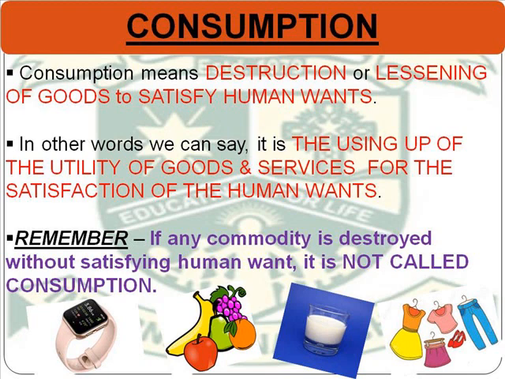Let's take another example to understand the meaning. Now suppose you are thirsty. Now you go and purchase one bottle of Pepsi for yourself. Now you are using up the utility of that bottle of Pepsi in order to satisfy your want. And what is your want over here? That you are thirsty. So when you are utilizing the utility of that bottle of Pepsi for the satisfaction of human want, that is known as consumption. Remember, if any commodity is destroyed without satisfying human want, it is not called consumption.